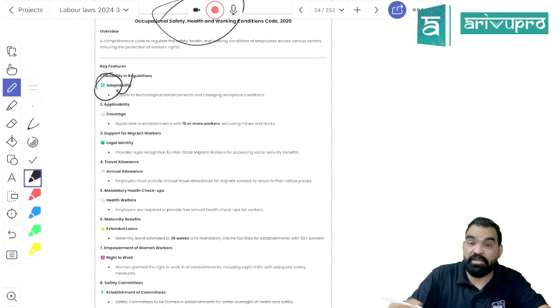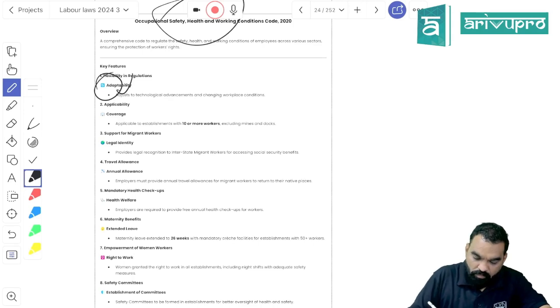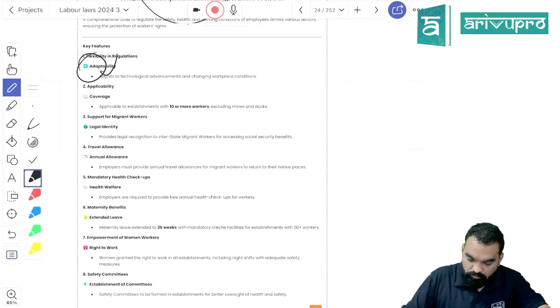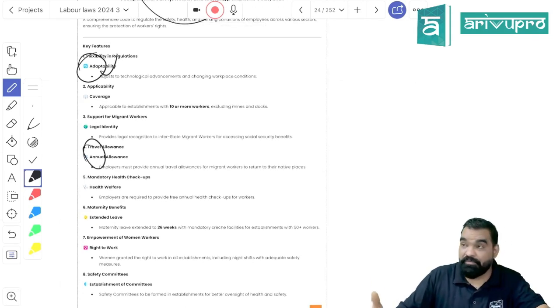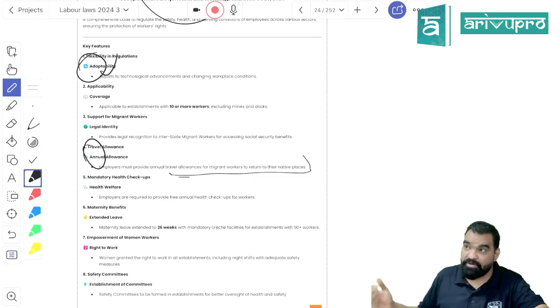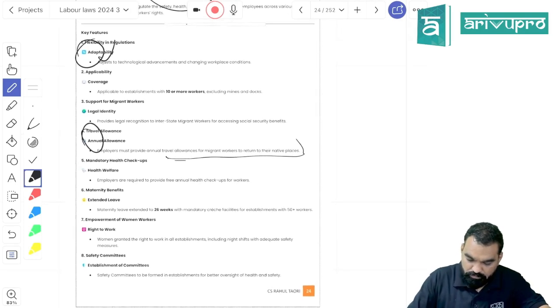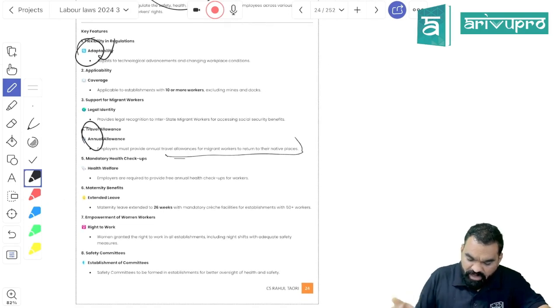Technological adaptation has been done in terms of marking attendance and all. Migrant labor has been given specific relevance under these codes. The employer has to provide an annual travelling allowance to migrant laborers. A national database of migrant labor is going to be created.